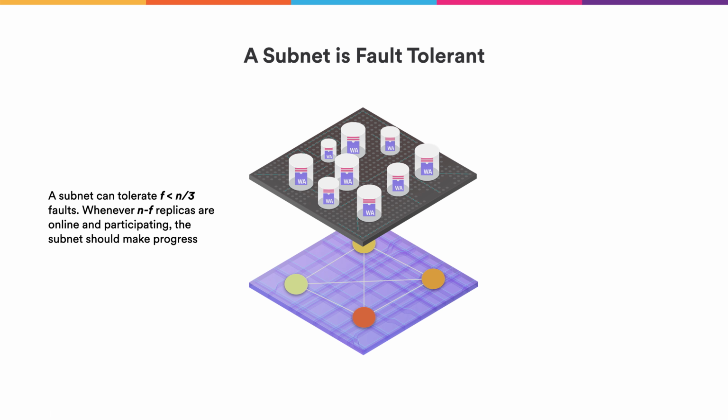Each of the replicas holds all the states of the canisters and processes all the messages that should be processed by the canisters. Now what we want to make sure is that even if some of those replicas powering the subnet are offline or even malicious, the subnet continues to make progress and process messages for the canisters. More precisely, as long as less than a third of those replicas are offline or malicious, so more than 2/3 of them are online, available, and participating in the protocol, then the subnet continues making progress.